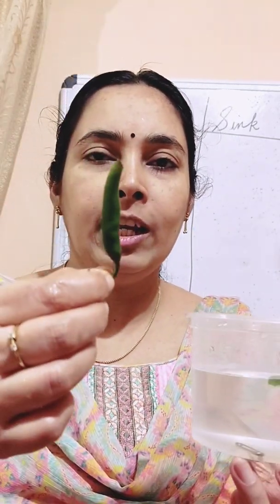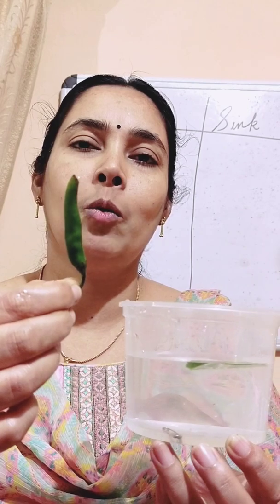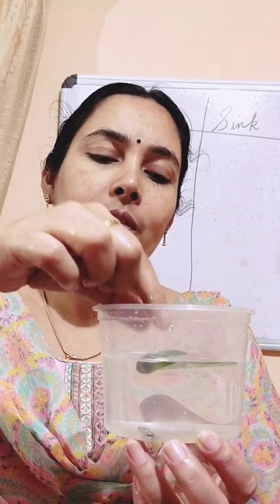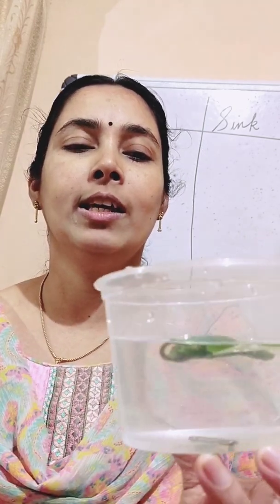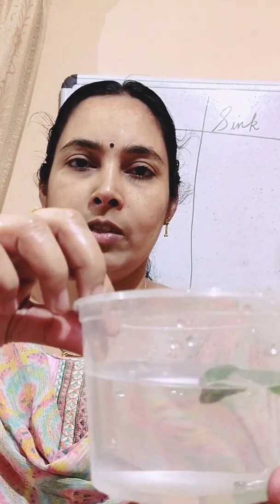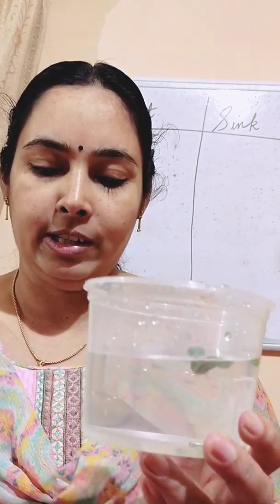Then I have a green chilli with me. So now what are you thinking, whether it sinks or floats? What happened to the green chilli? The green chilli also floats on the surface of water.